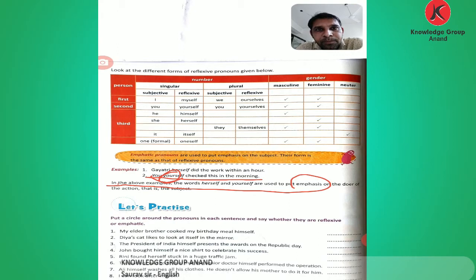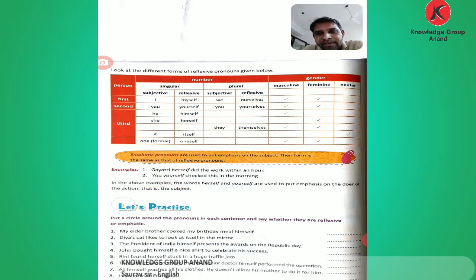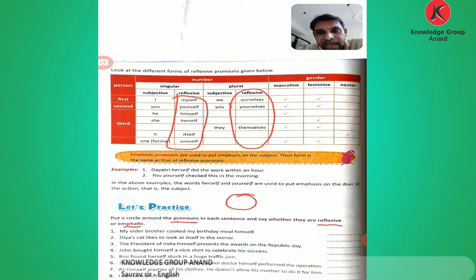Okay, emphatic pronouns put the stress on the subject of the action, that is, the subject that did it. Now here is the given exercise. Put a circle around the pronouns in each sentence and say whether they are reflexive or emphatic. What do you do here? You draw a circle around the pronouns, the reflexive and emphatic pronouns, and identify whether each sentence has an emphatic pronoun or a reflexive pronoun.